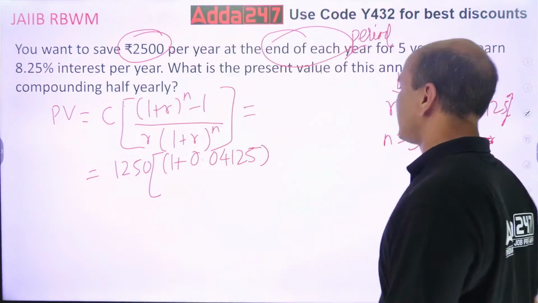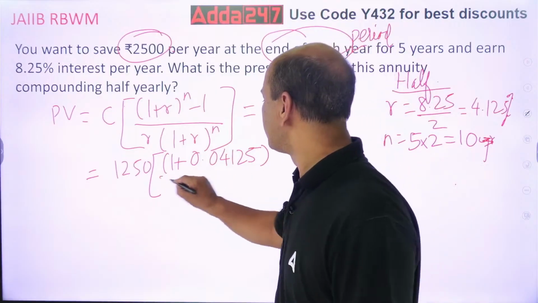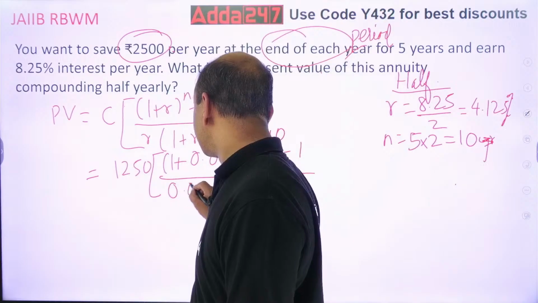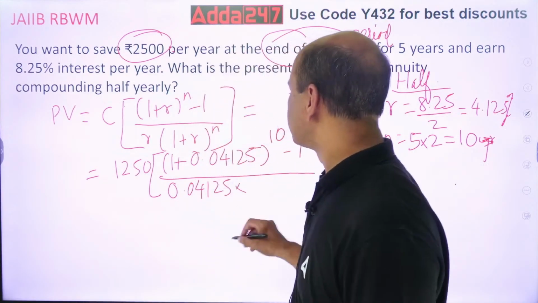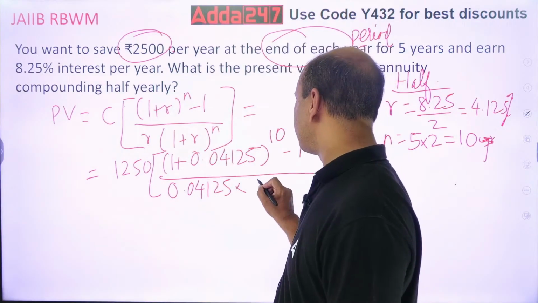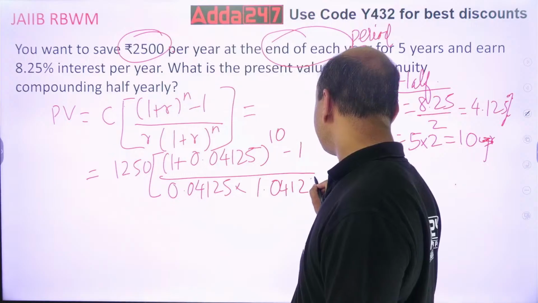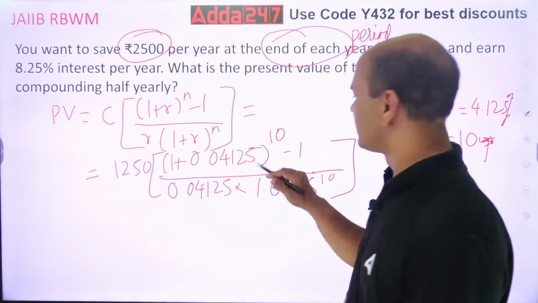N equals 10. 10 minus 1, the whole upon R, what is R? 0.04125 into, what is 1 plus R raised to n? Same figure. I'll directly write it now: 1.04125 raised to 10.